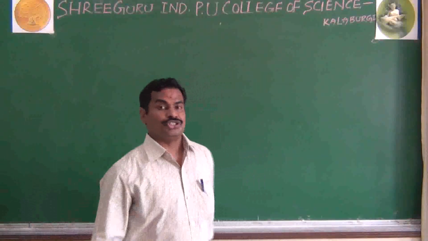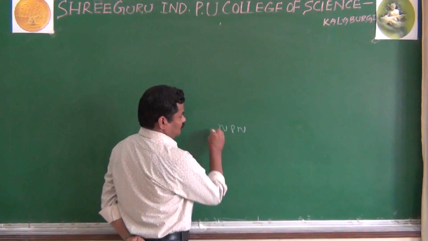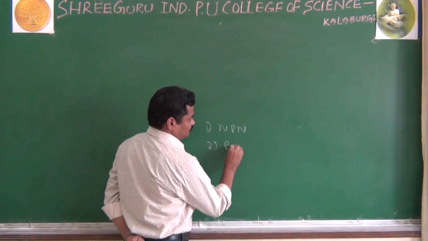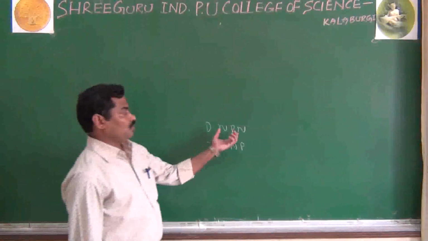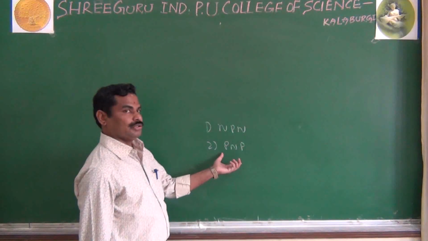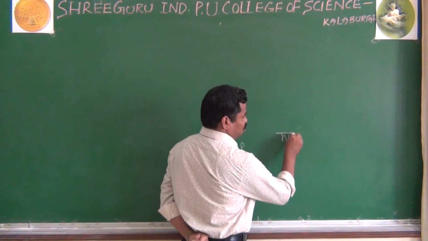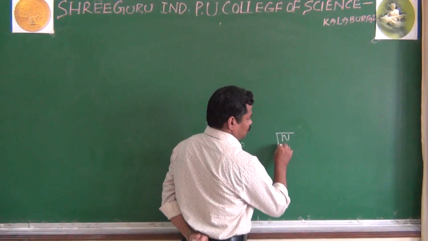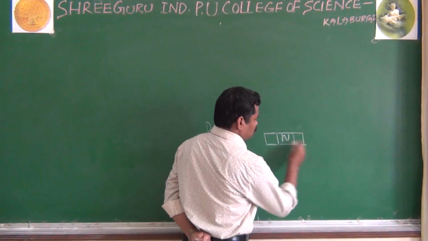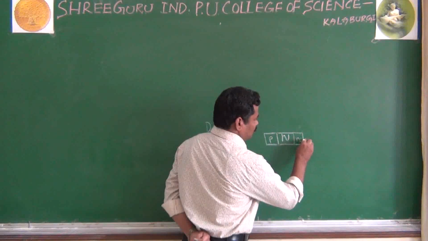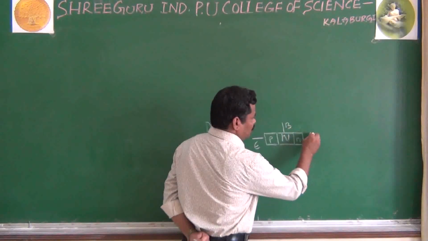types of transistors. That is nothing but, as I said, NPN and PNP. How to understand the construction of NPN transistor and PNP transistor? Very simple. You consider an N-type semiconductor sandwiched between two P-type semiconductors. That is nothing but your emitter, base and collector.